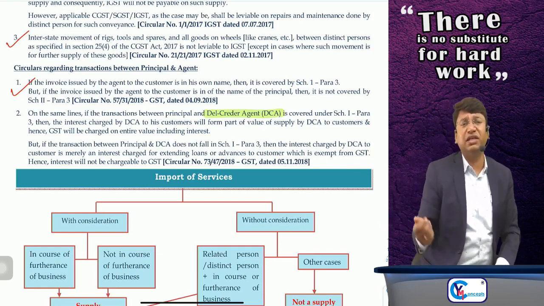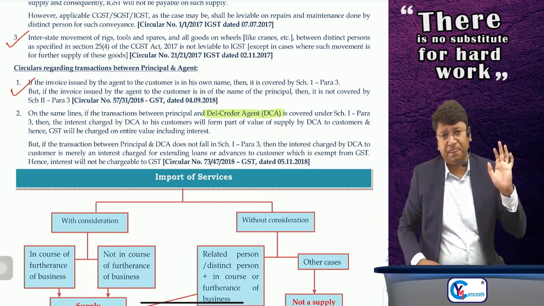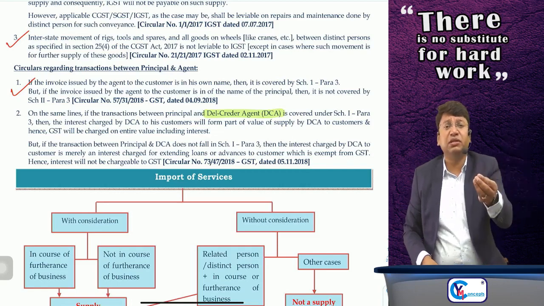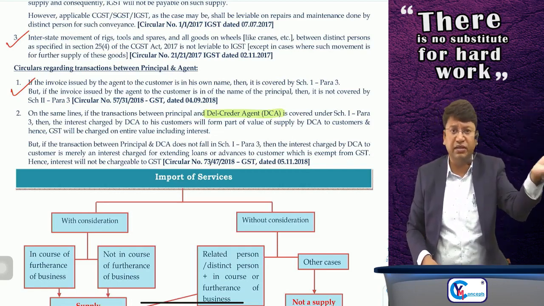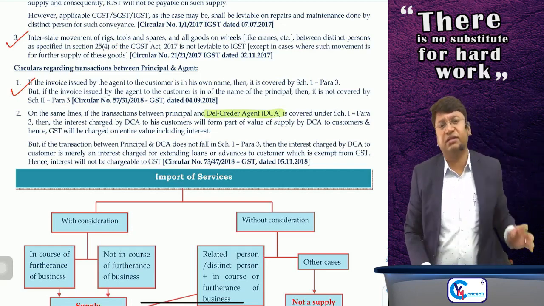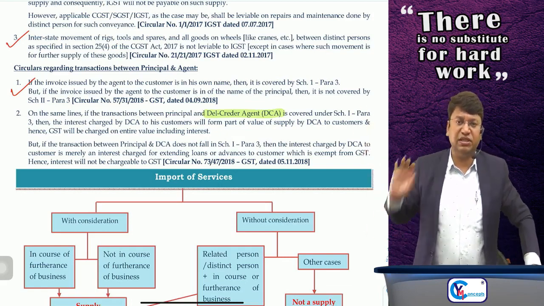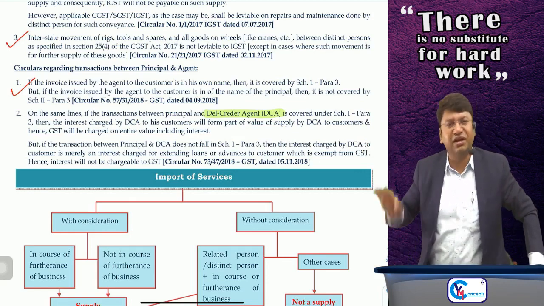Otherwise, if you are just giving loans or advances to your customers or any other person, and you are receiving any interest, suppose you have made some deposits in the bank, a fixed deposit FD, and you are getting the interest, no GST is chargeable on the interest which is earned on loans and advances. It is exempted from GST under the mega exemption list, notification number 12 of 2017. We will read it afterwards.